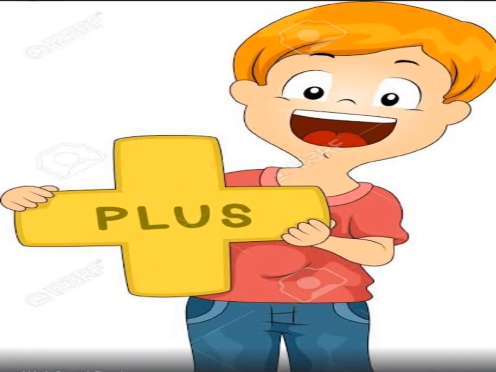The boy with a symbol in his hand. Can you know what symbol that is, dear? It is a plus symbol. It is a symbol of addition. Addition means we are going to use forward counting.